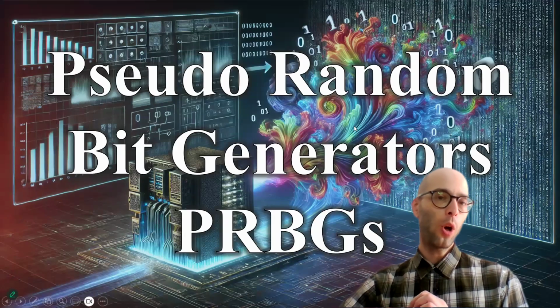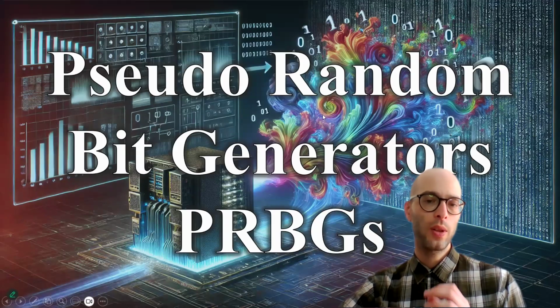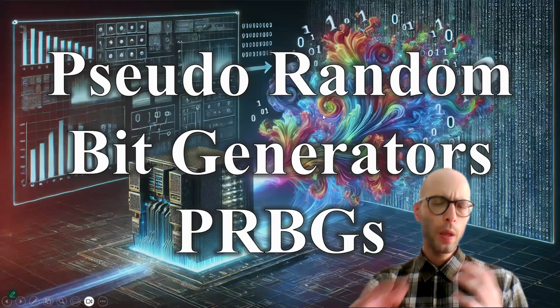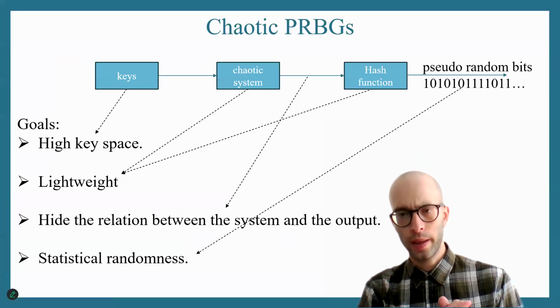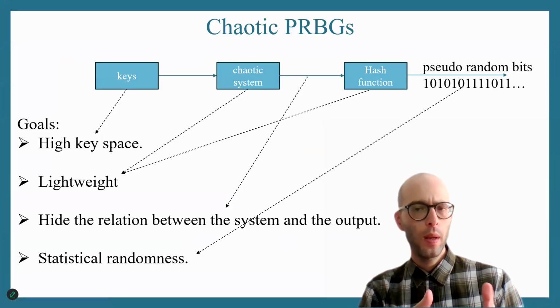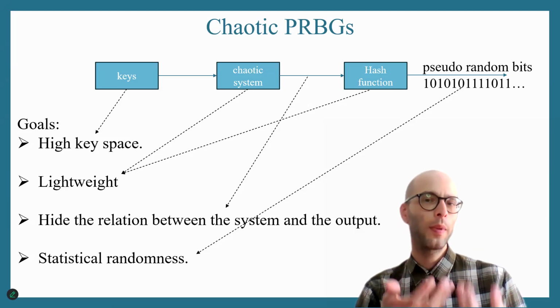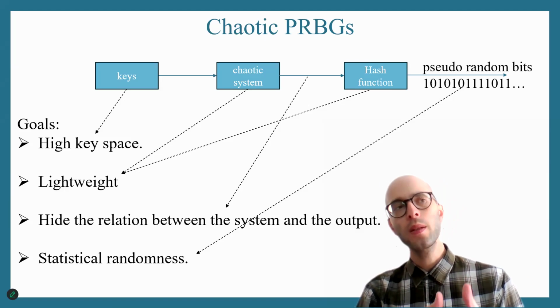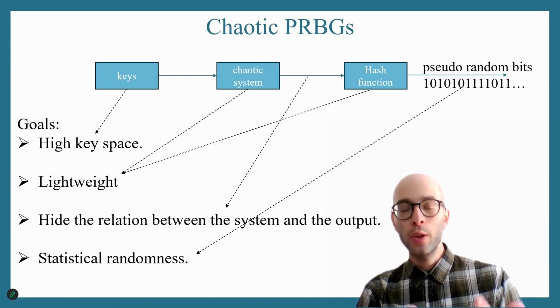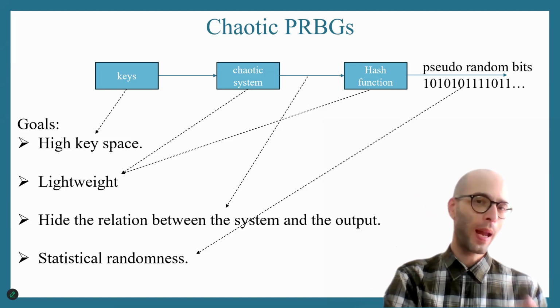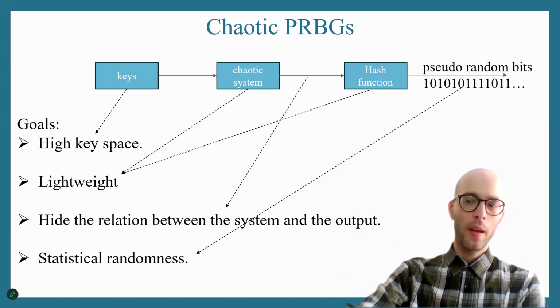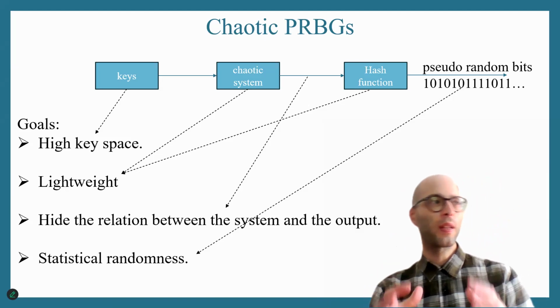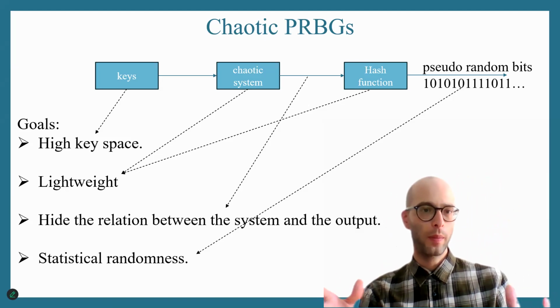The second big topic is chaotic random bit generators. Okay. PRBGs, or pseudo-random bit generators, are basically a function that generates random bits, or random numbers. And PRBGs are especially useful because if you want to design an encryption algorithm, you need to have a collection of random numbers to use in your algorithm. Okay. So basically, PRBGs are the essential part of a chaotic encryption algorithm.